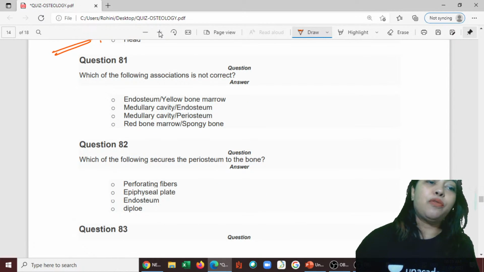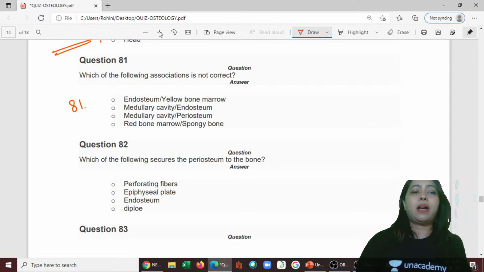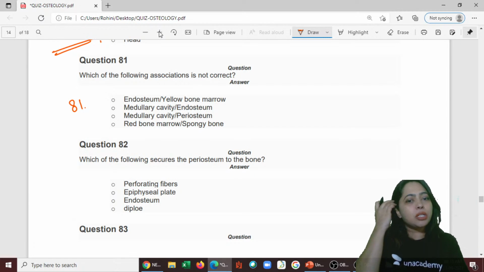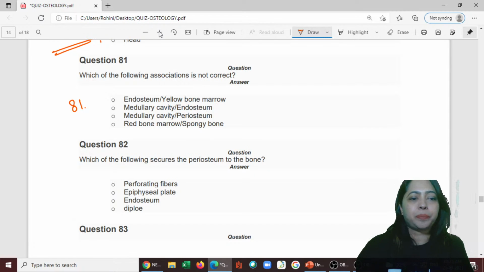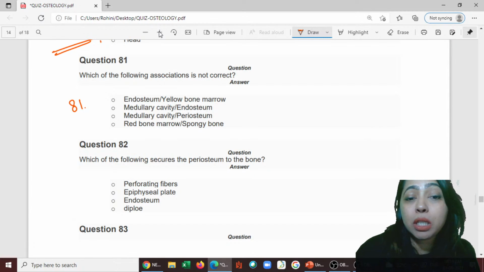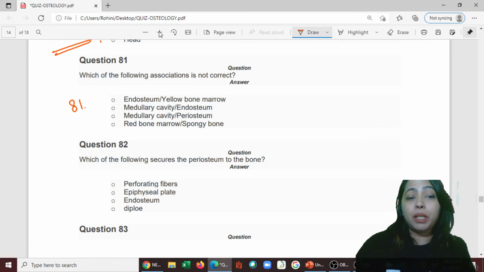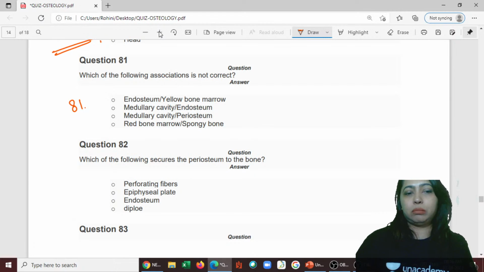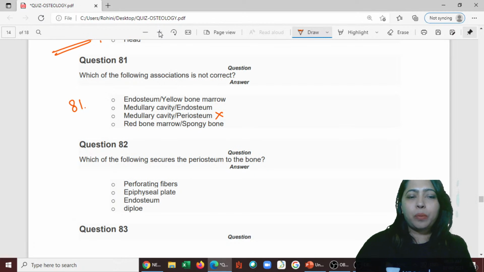Okay, then we have 81st one. Which of the following associations is not correct? You tell me now, which two do not go well? Medullary cavity and endosteum, medullary cavity and periosteum, no. Endosteum and yellow bone marrow.